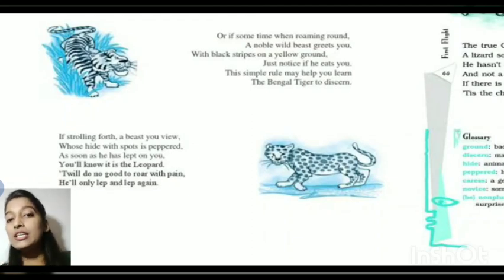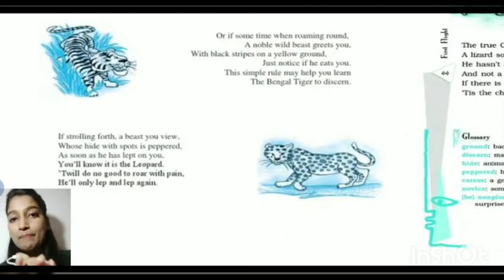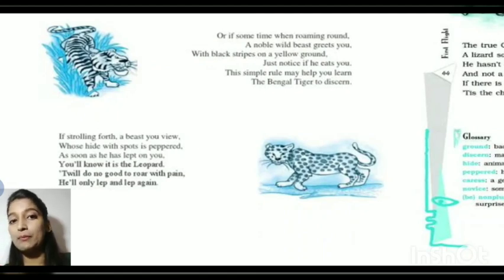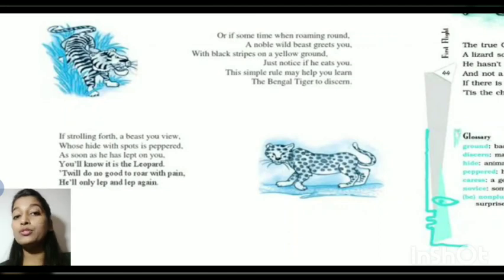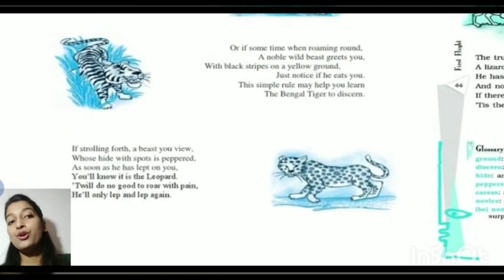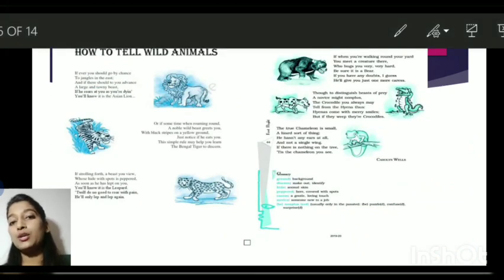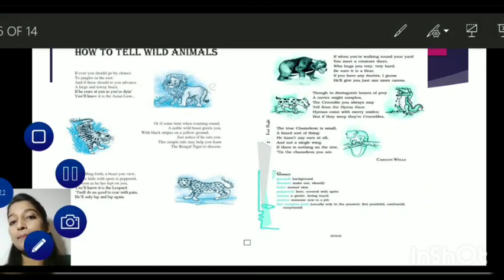Now you have seen the body of this animal will be peppered. Okay, the hide will be covered, peppered. Black spots will be there. And that animal will be ready to leap on you, to jump on you. And if you are shouting with pain, it's of no use because this animal will again and again leap on you, will jump on you. So this is how you can distinguish and tell about the leopard.